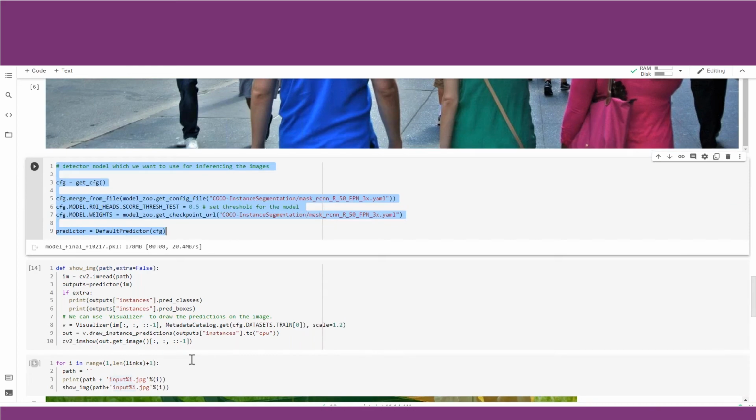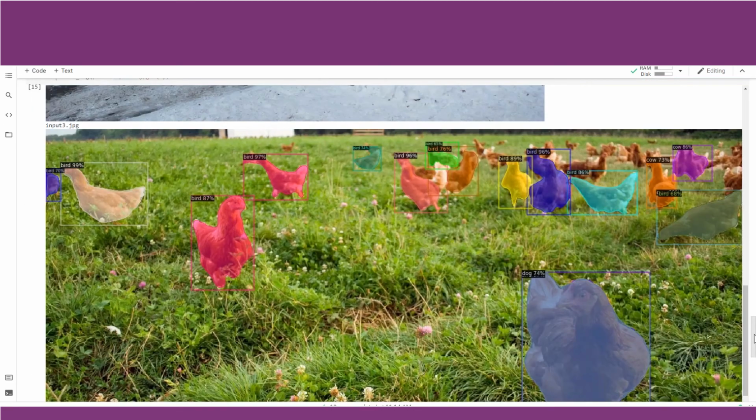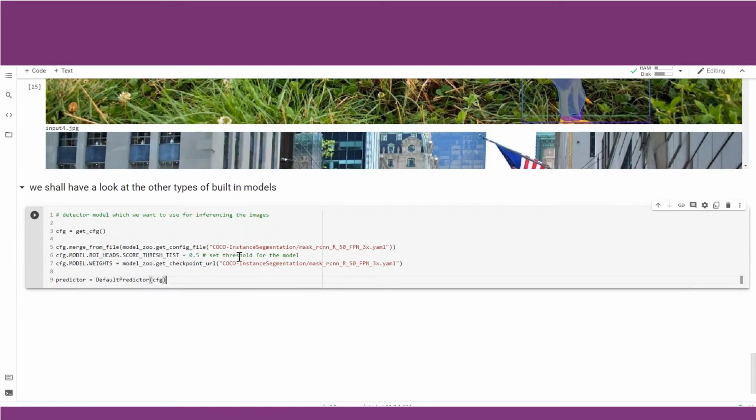Let us again use this pre-developed code which we have already used in our previous case study. What we need to do here is just change the model which we want to apply. So instead of the mask RCNN model, we want to use the RCNN model. When I mentioned the model zoo, this is the exercise I want all of you to try: try the same images on different models. So here, instead of the segmentation model, I am using the regional CNN model. Let us change the path to the weights so that it can download the weights for a model pre-trained on the COCO dataset. Let us call another model.